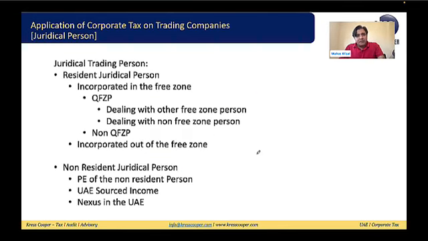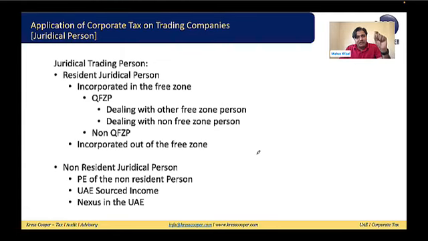Now, application of corporate tax is on the juridical person. There is a possibility, as I mentioned in the very beginning, that someone is doing the trading business in the capacity of a juridical person. We know who the juridical persons are. Juridical persons are the limited liability companies, public joint stock companies, foundations, trusts, which are legally structured like that, acting as a company. So if someone is working as a juridical person, then it matters now.